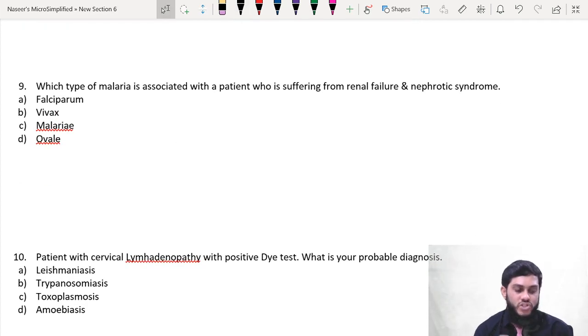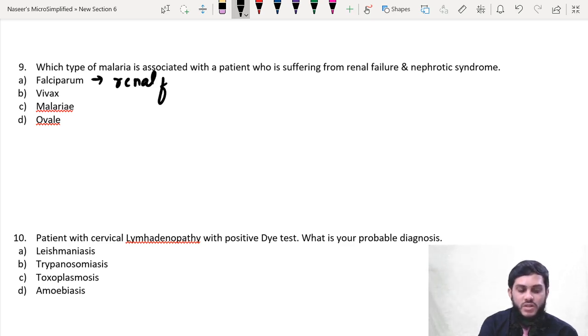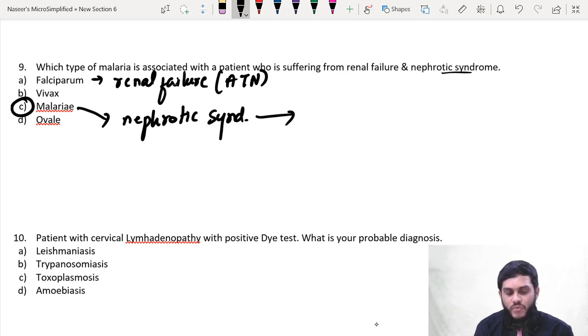Next, 9th question: which type of malaria is associated with a patient who is suffering from renal failure and nephrotic syndrome? Most of the time what we discuss is falciparum associated with renal failure, and the condition is ATN, acute tubular necrosis, and Plasmodium malariae is associated with nephrotic syndrome. Once students know this, when they read renal failure and nephrotic syndrome, suddenly they will jump to falciparum. But the answer for this question is malariae, because ultimately nephrotic syndrome may lead to renal failure.